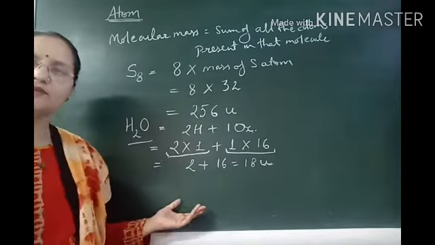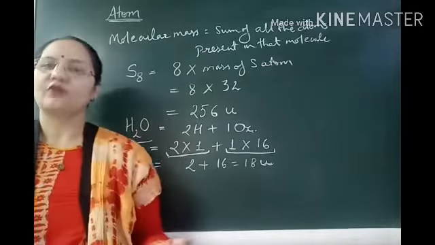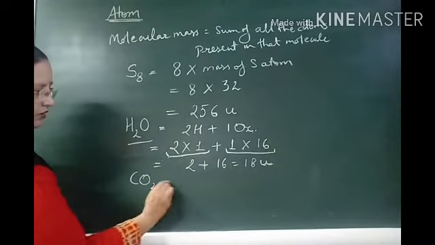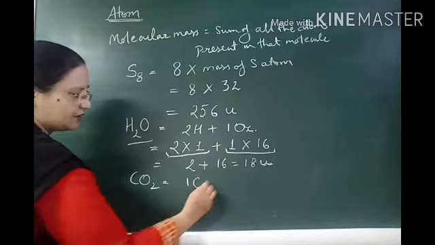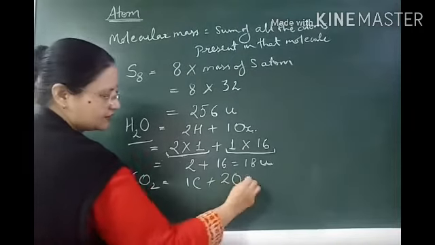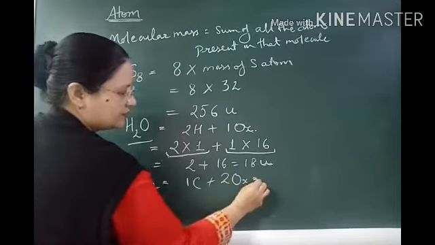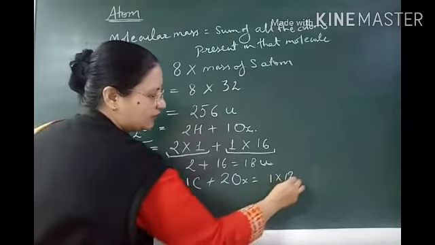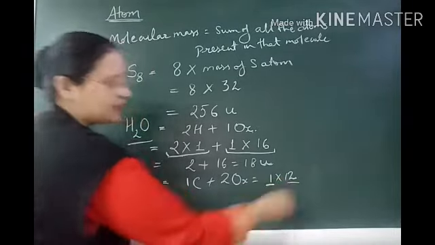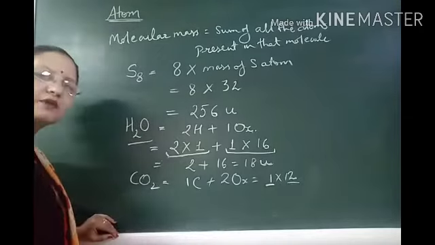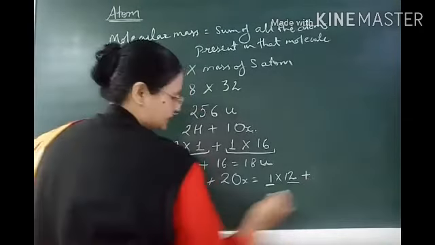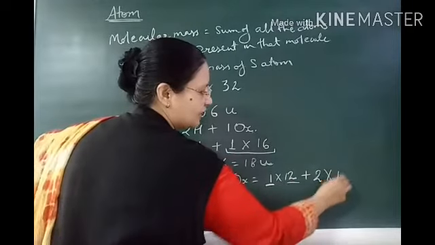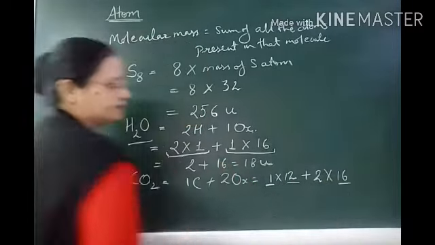Shall we take one more example? Carbon dioxide, CO2, is made up of 1 carbon and 2 oxygen. We can say 1 carbon: 1 into 12, the atomic mass of carbon, plus oxygens are 2, so 2 atoms into the mass of oxygen, 16.